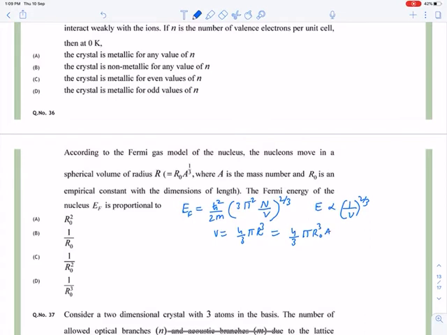Okay, so I can shift this and put it in here, so it will be 1 upon r naught cube to the 2 by 3, so E will be 1 upon r naught square. So the answer will be C. So question number 36 is also done.